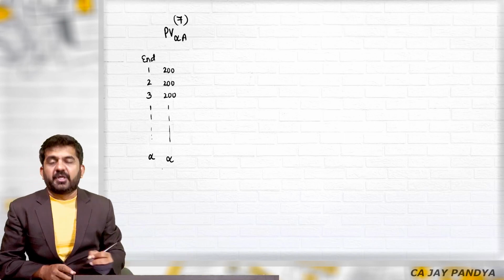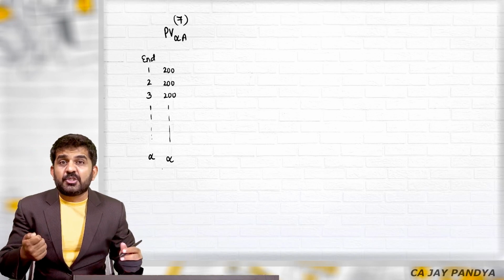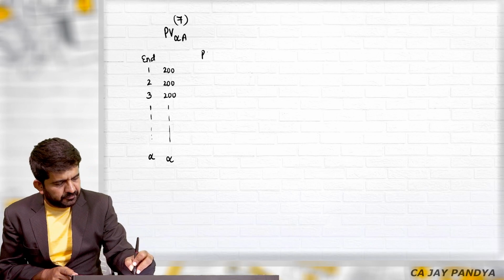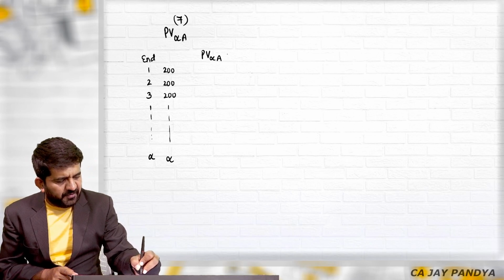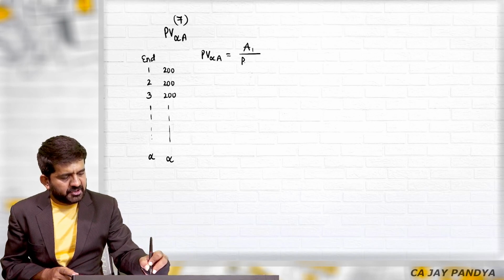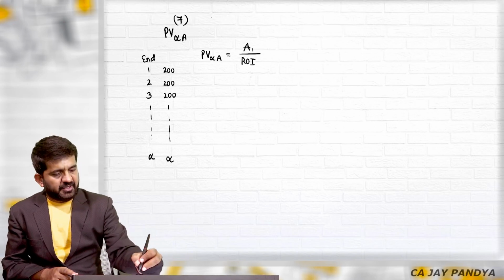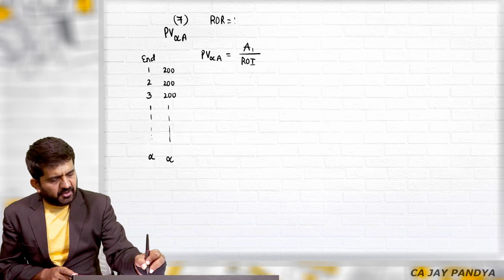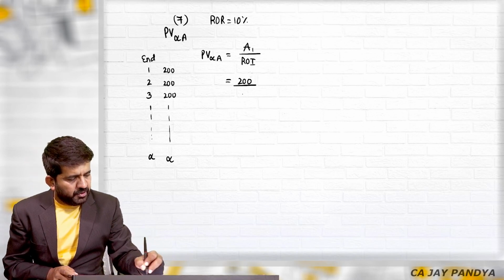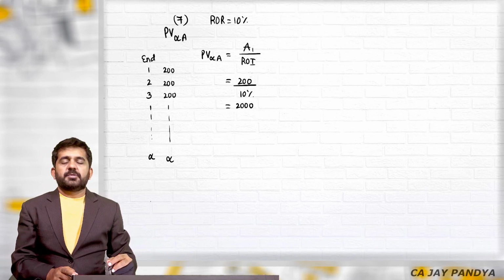If someone tells you to find out present value of this cash flow, present value of infinite cash flow can be found by amount of first year divided by rate of interest. What is my required rate of return? Say 10%. So rate of interest is 10%. My answer will be 200 divided by 10%, which is 2000 rupees.